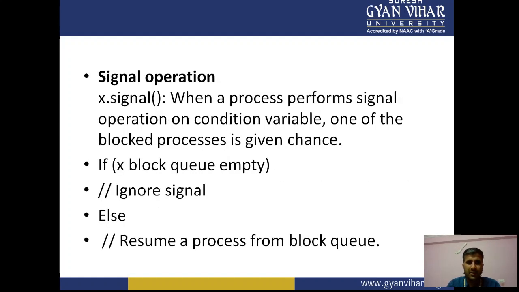If we discuss the signal operation, then when the process performs a signal operation on the condition variable, one of the blocked processes is given a chance, right? So it can give the chance to P2 to enter at the same time over there.